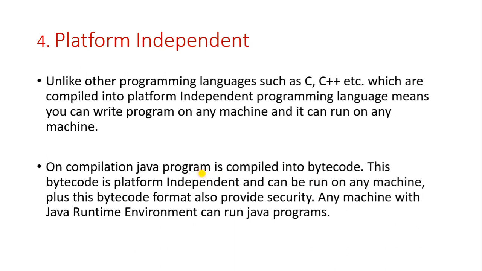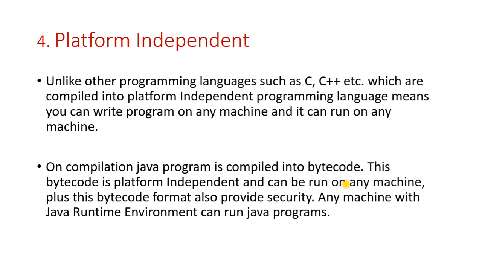When you compile the Java program you have written, first you get the bytecode. This bytecode will run on any machine. It does not matter whether it is Windows, Mac or Linux operating system: if the bytecode gets the JDK, then it can run on any other machine.